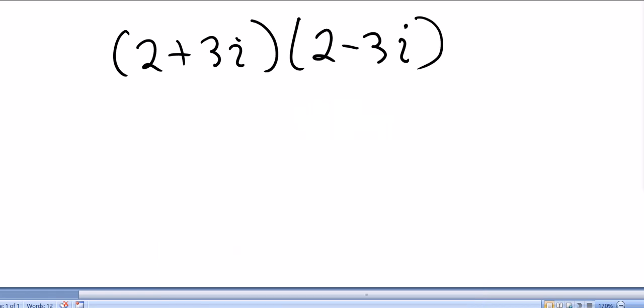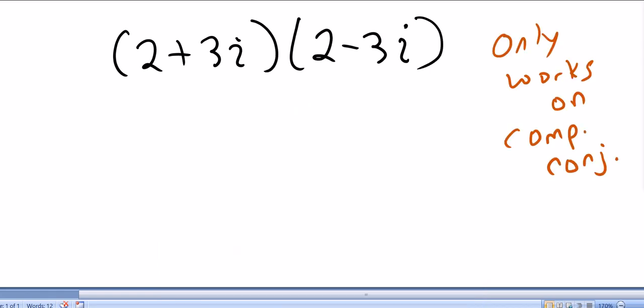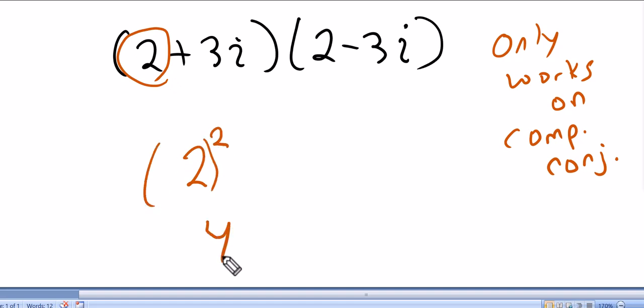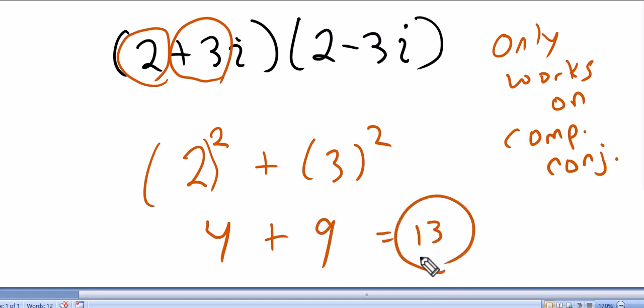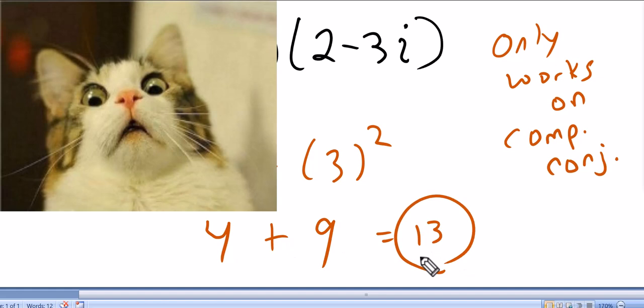This only works if we have complex conjugates. Okay, you ready? Here's what we do. You take this 2 and you square it. That's 4, right? Great. You take this 3 and you square it. And what's 4 plus 9? 13. It's that easy.